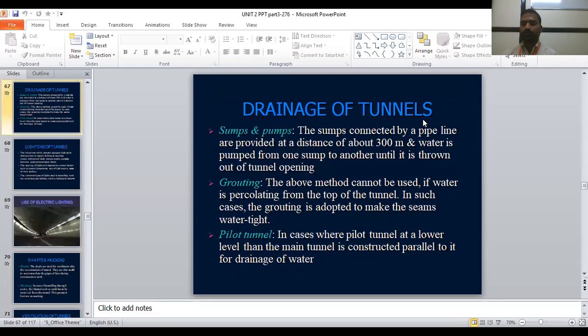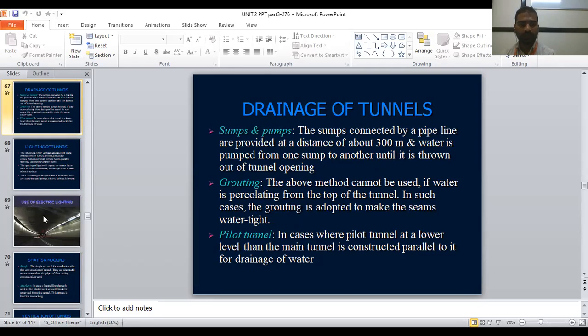Drainage of tunnels. If water is flowing through the tunnels, how do we manage that? Sump and pump. The sumps connected by a pipeline are provided at a distance of about 300 meters. Water is pumped from one sump to another. If a tunnel is passing like this and there is a deep water pond nearby, we should remove that water from one sump to another sump. Minimum there should be 300 meters away from the tunnel.